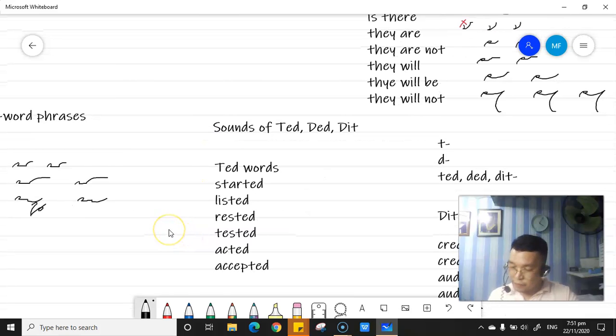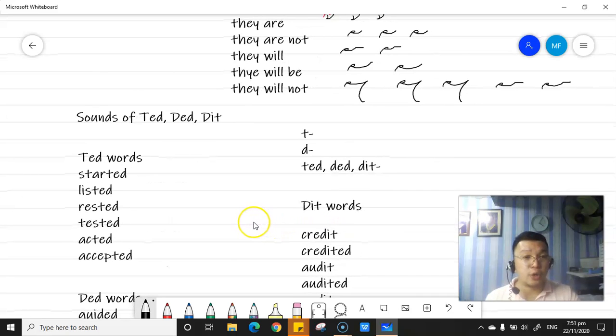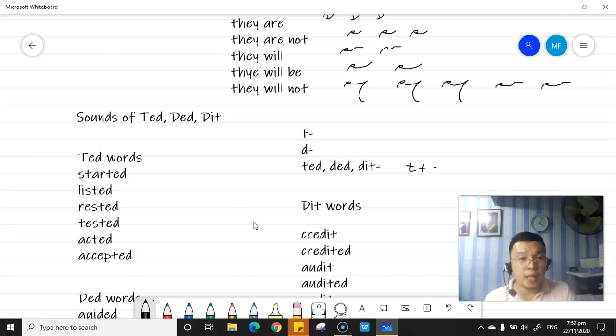Okay. Let's have the sounds of Ted, dead, and did. Sounds of Ted, dead, and did is a combination or a blended T plus the symbols. Okay? So, if you're going to write it, it should go over the line of writing. So, ganyan may sulat.